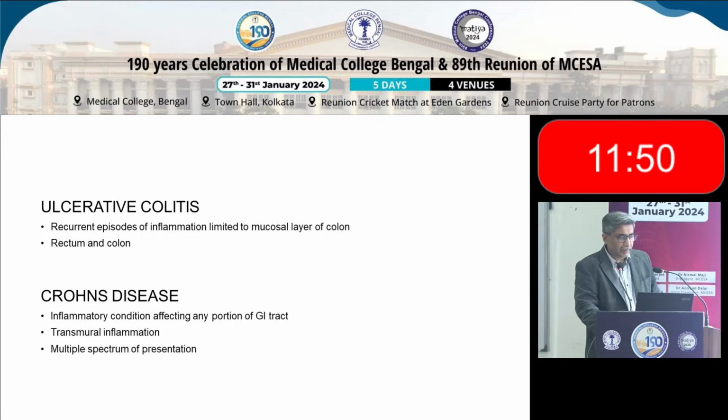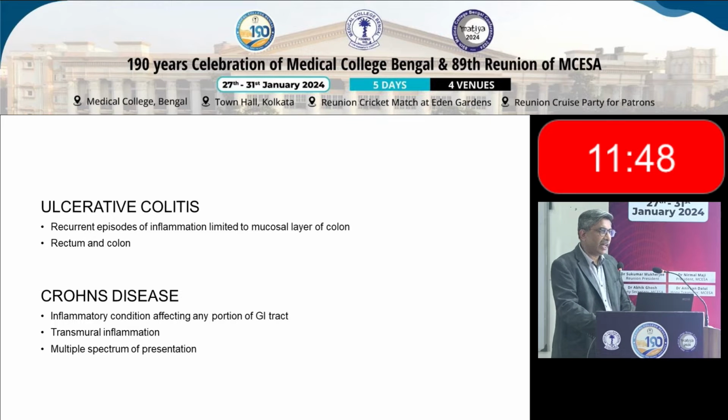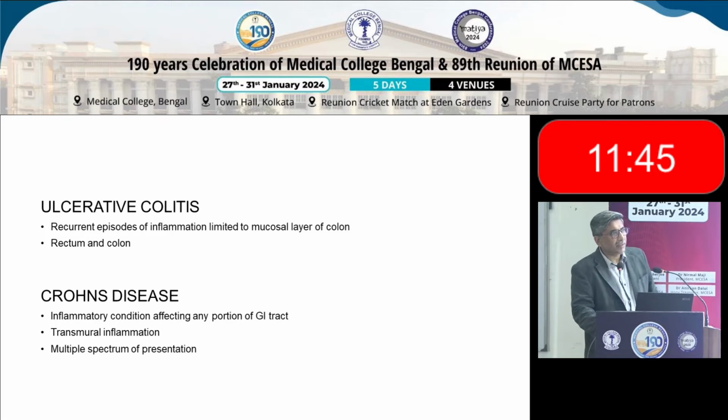So IBD are two things, ulcerative colitis and Crohn's disease. Ulcerative colitis is a recurrent episode of inflammation affecting the mucosal layer of the colon. So it has got an implication. Crohn's, otherwise, is an inflammation affecting any portion of the GI tract, and it is transmural. So in Crohn's, you will see more complications like stricture, fistula, obstruction, etc., which is not that common in ulcerative colitis. So that's the background. And ulcerative colitis will involve only mainly the rectum and the colon.